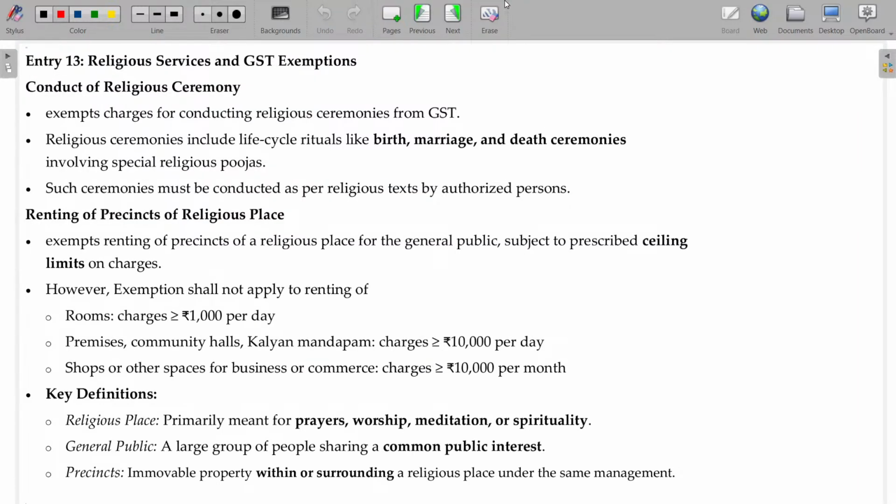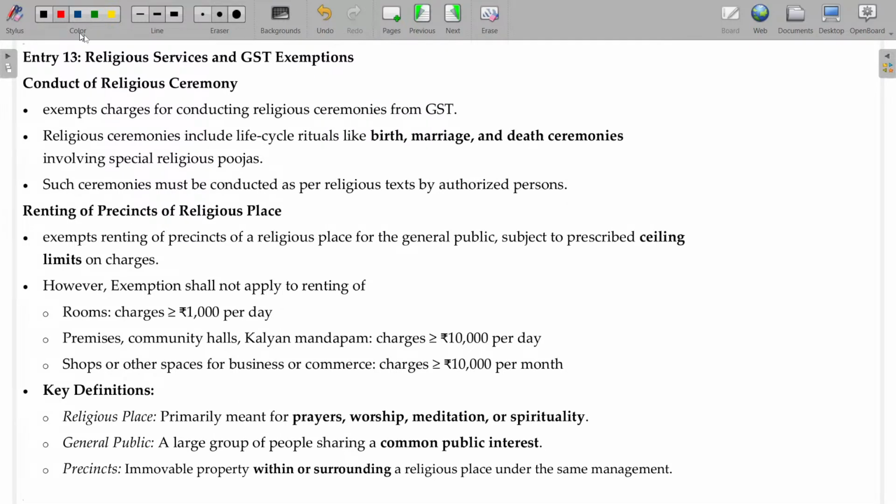Now, let's go for entry number 2. Religious services. See what happens. You might have seen lots of religious centers. Somewhere the religious center seems to be a big mall. Once I visited a temple in Bangalore. They asked me, it's beautifully renovated and newly built, very lucrative. You can come and see.